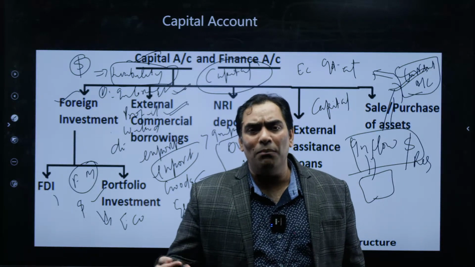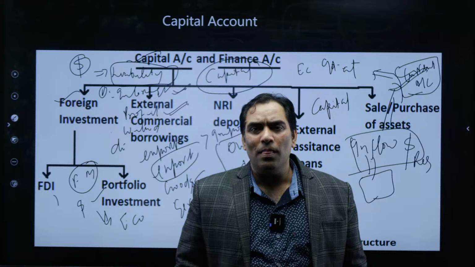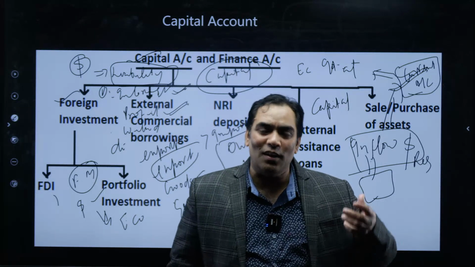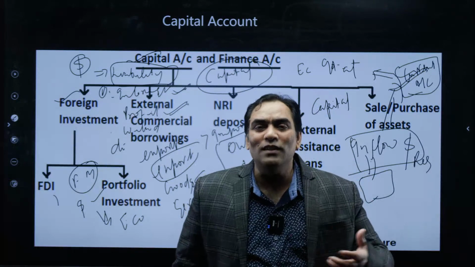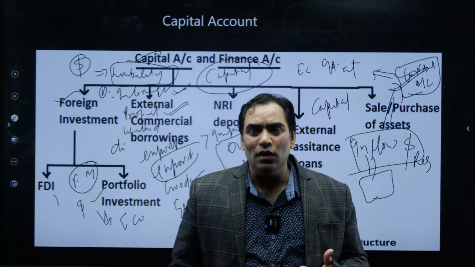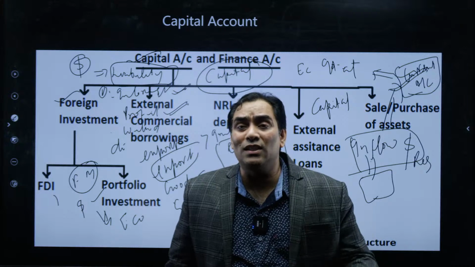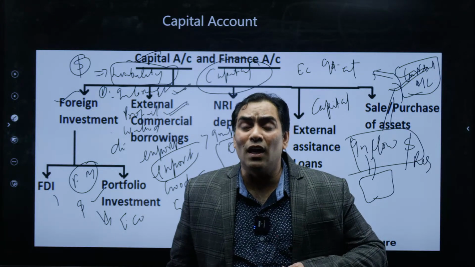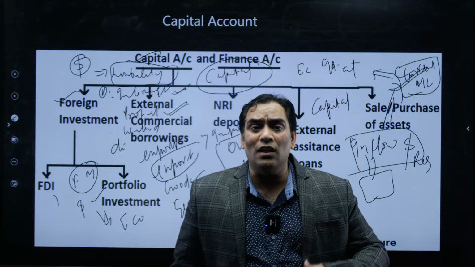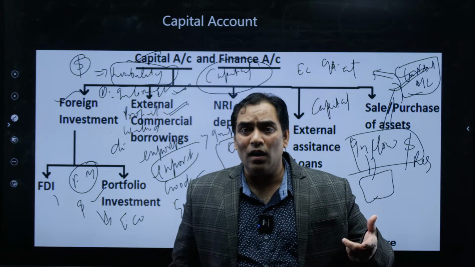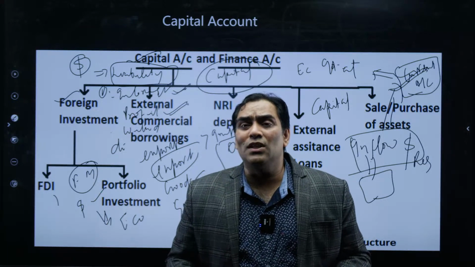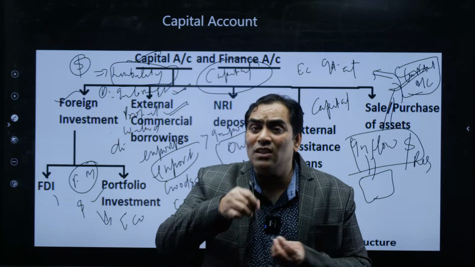And there was a very famous statement that the rupee is not depreciating, the dollar is appreciating. The meaning was that the rupee is not depreciating because of our region, but the rupee is depreciating. Depreciation of the rupee is nothing but appreciation of the dollar, and that dollar is appreciating because demand for the dollar is increasing.